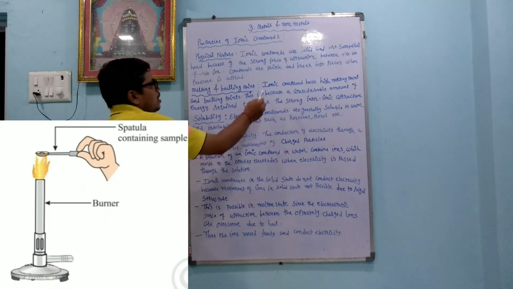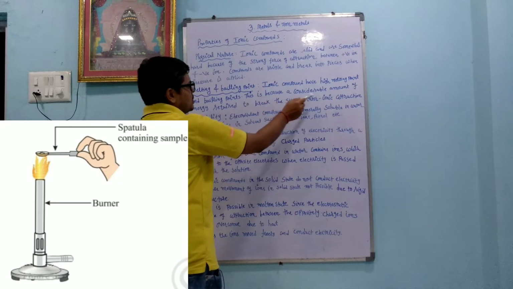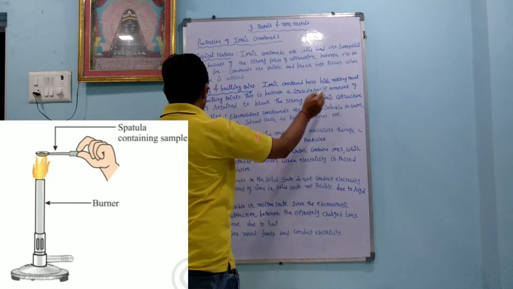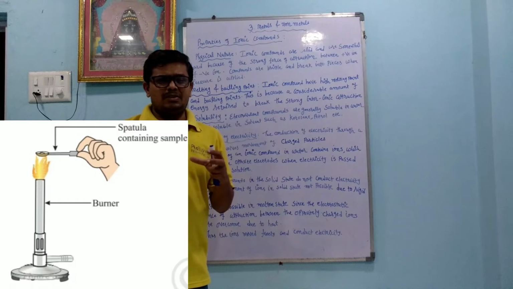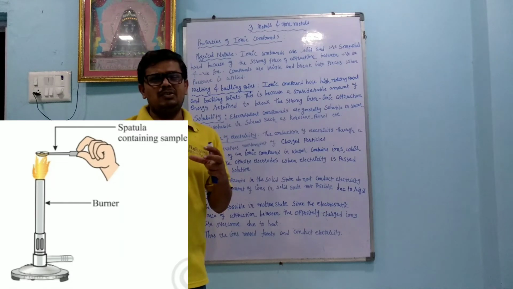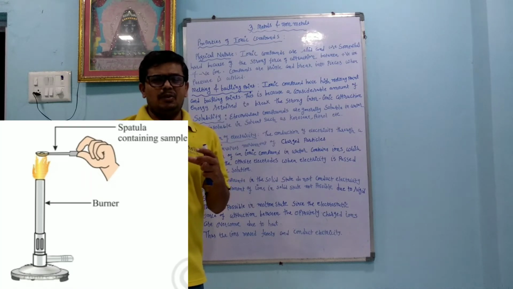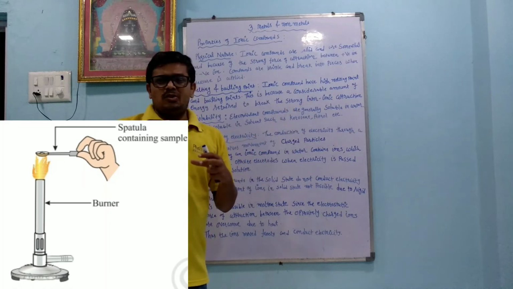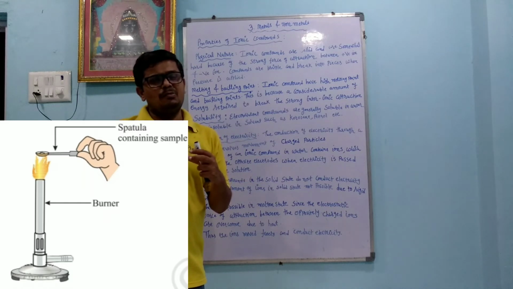Okay. Ionic compounds have high melting and boiling points. This is because a considerable amount of energy is required to break the strong interionic attraction. We already discussed that in an ionic bond a strong bond is present. Why is this bond strong? Because of the positive ion and the negative ion. Because of this strong interionic attraction, it is not easily converted from solid to liquid, so the melting point is high, and it is not easy to convert liquid into gaseous form, so their boiling point is also high.